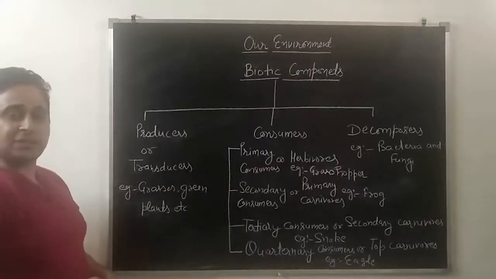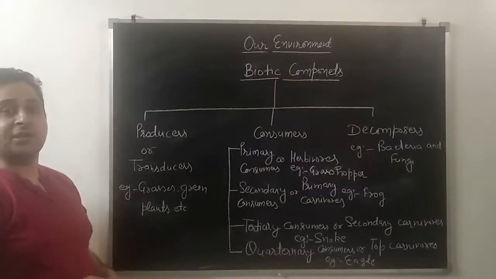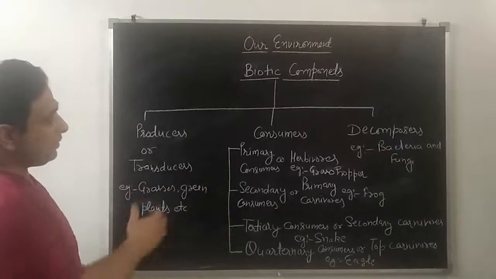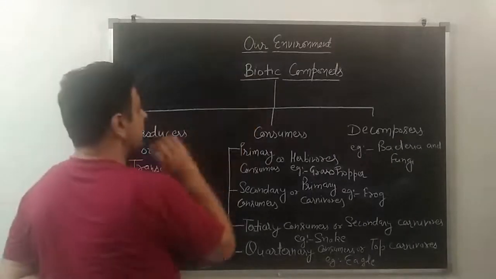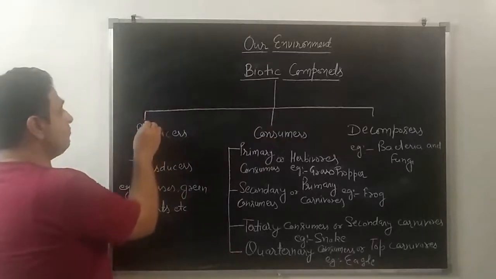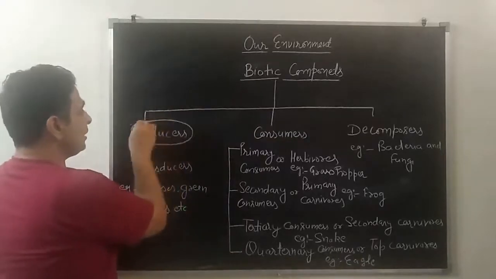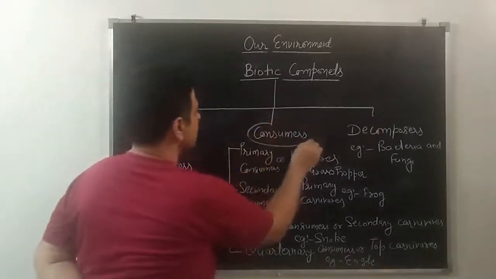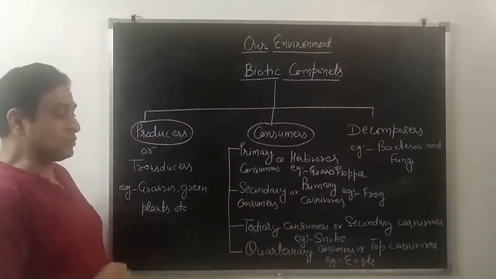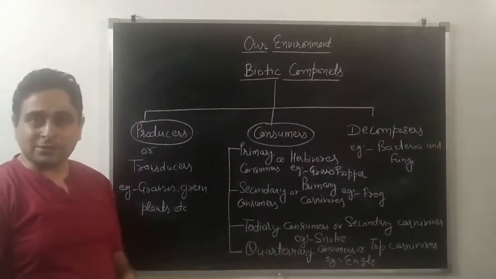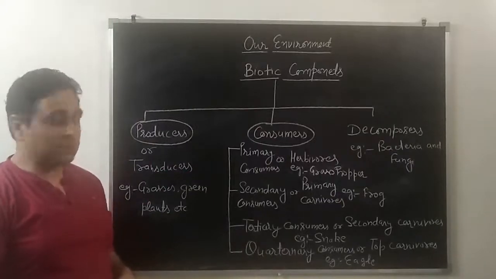Now students, let's start to discuss biotic components in detail. I have made here a flowchart of biotic components classification. Biotic components can be divided into three categories, students. First is producers, second is consumers, and third is decomposers. Producers are those which can make their food themselves. They are autotrophs.